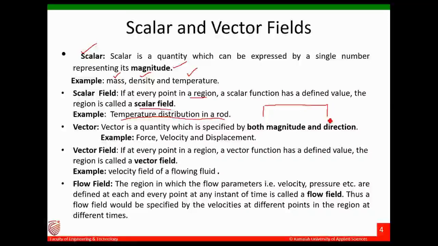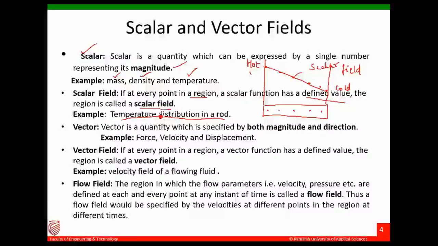If I have a rod, and there are temperatures at these points, and I draw temperature versus length, let's say the temperature varies linearly along the rod, with this being the hottest region and this being the coldest region. This is called a scalar field, because at each and every point I have a magnitude value, a defined value. So it is called a scalar field.